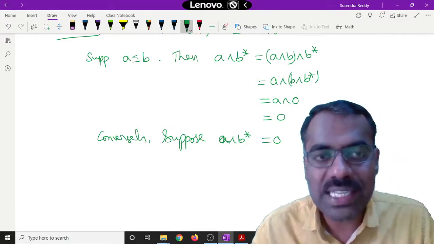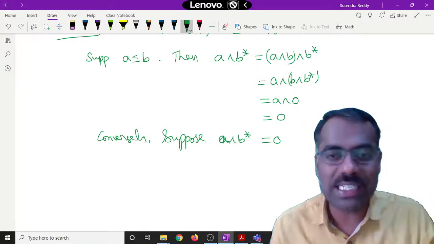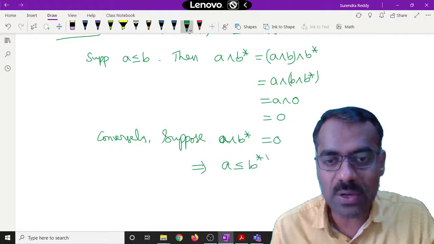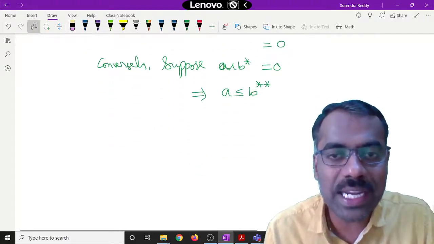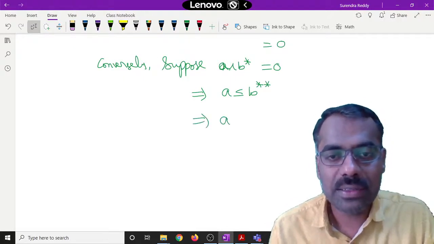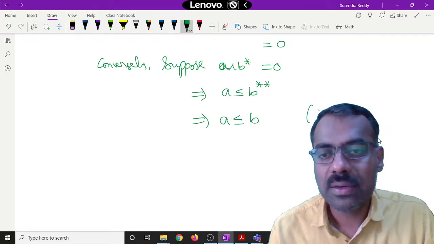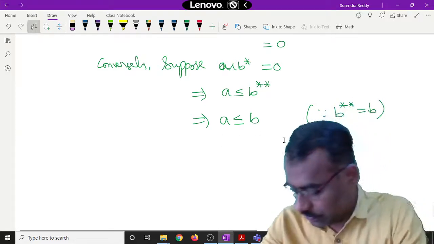So some X meeting with B star is 0. What is the relation between X and B double star? This implies A is less than or equal to B double star, because B double star is the largest element satisfying this condition. Since B double star is equal to B, we got A is less than or equal to B. Is this clear?